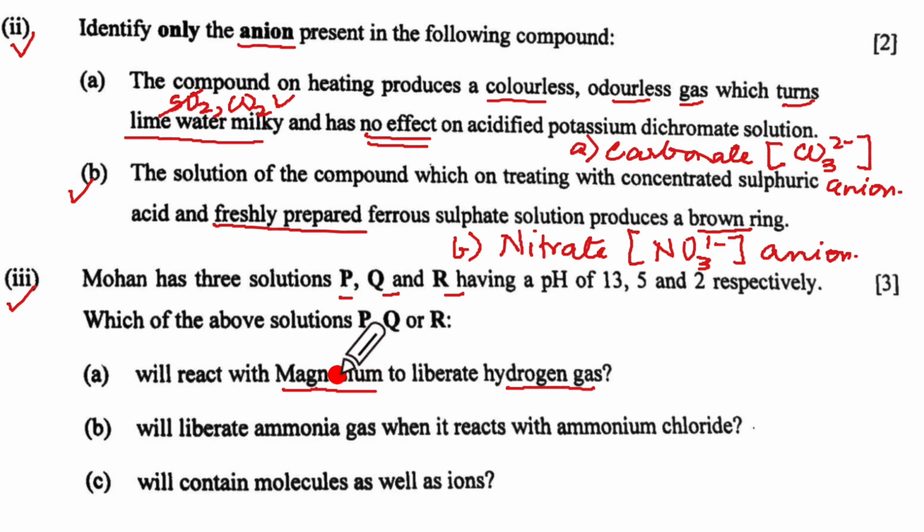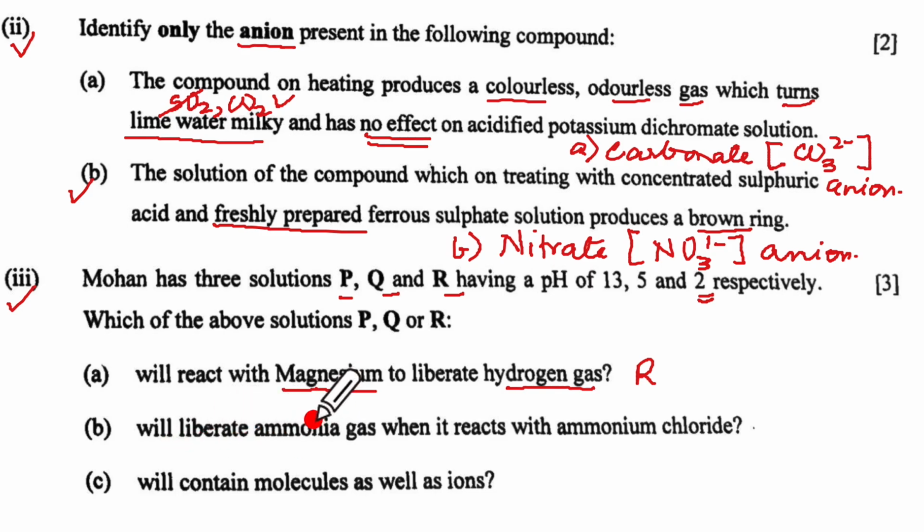Now magnesium is an active metal. It will liberate hydrogen gas from the acid, and that too from a dilute, strong acid. So it will have to be pH 2. Now pH 2 is for R. So we'll write R here. Why? Its pH is 2, so it is acidic.